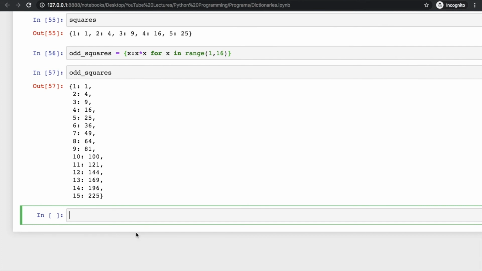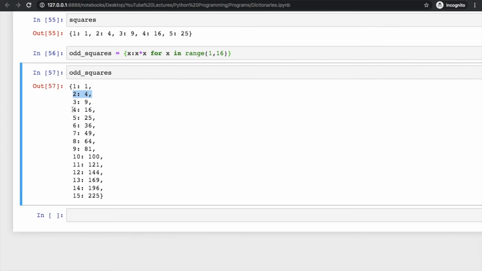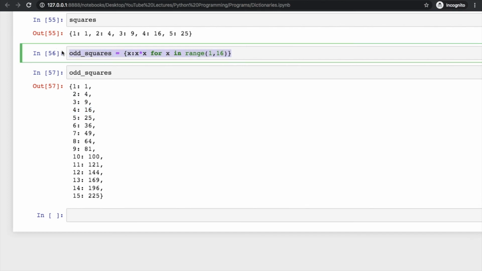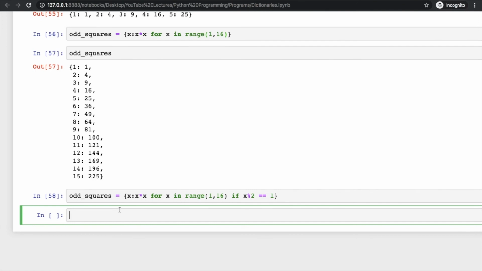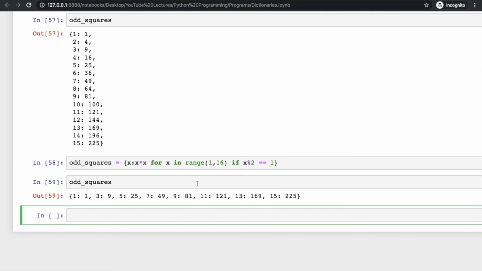Right? But I want only odd numbers. I do not want 2, 4, 6 and all these things here. So you can write an extra condition here. This is as it is, but you can write if x mod 2 equal to 1. That means if x is an odd number, then we have to use this thing, right? Now check odd squares, and now you are getting 1, 3, 5, 7 and so on.